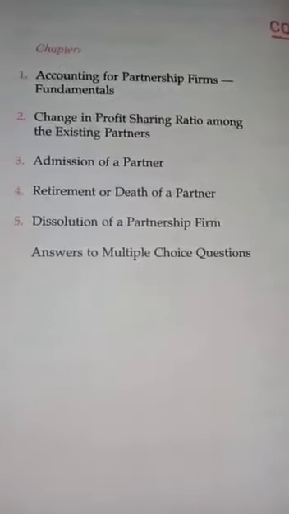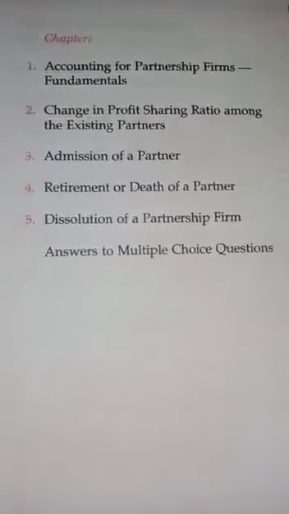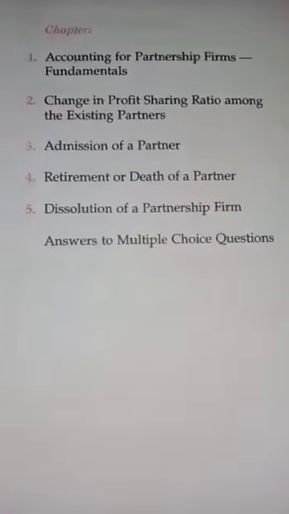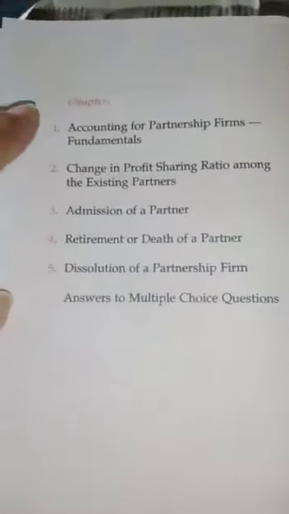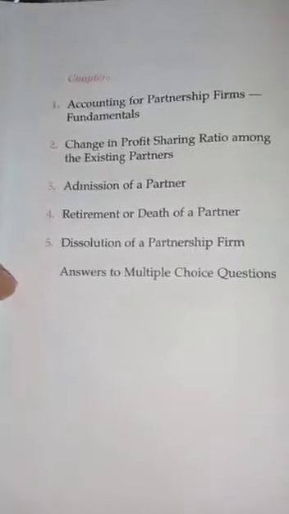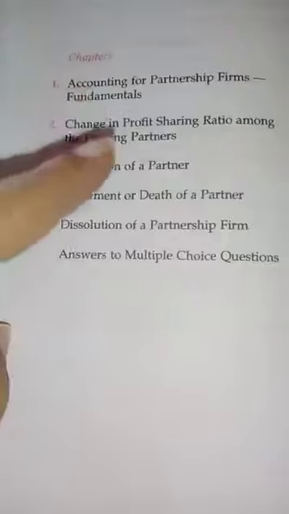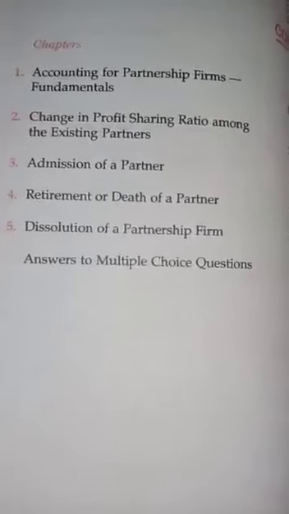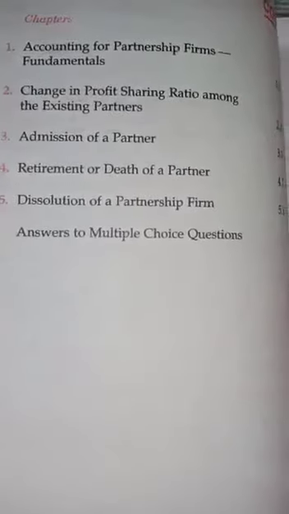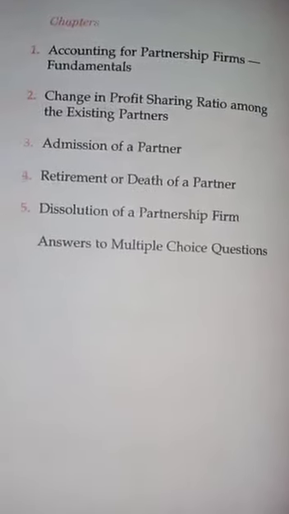Hello everyone. For grade 12th accountancy, we are going to start partnership today. The whole concept is called accounting for partnership firm, and in this concept 5 chapters are there. All those 5 chapters carry 30 marks in your board exams. So they are very important, and we are going to start with first chapter, accounting for partnership firms, fundamentals. Commonly this chapter is known as fundamental.